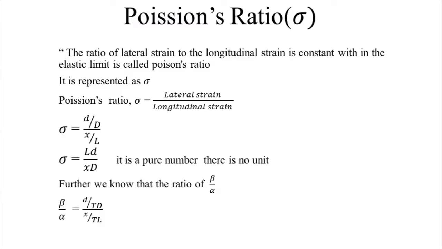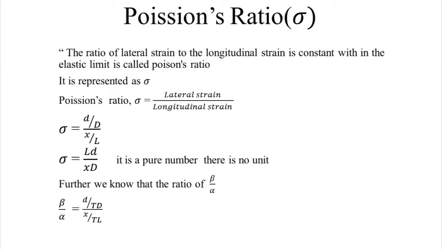It is a pure number. There is no unit. Now, further, if we simplify, we know beta by alpha. Beta is the lateral strain coefficient, alpha is the longitudinal strain coefficient. Beta by alpha equals d divided by tD and x by tL, and beta by alpha equals ld divided by xD. We know that the Poisson's ratio sigma equals ld divided by xD. Hence, the equation you will get: sigma equals beta by alpha. Sigma equals beta divided by alpha.